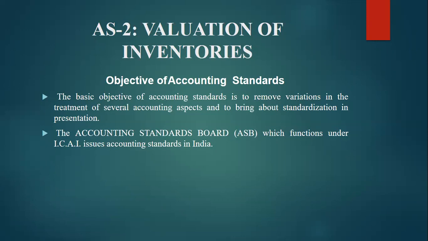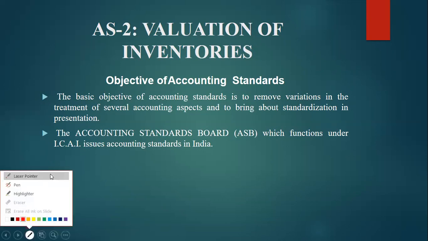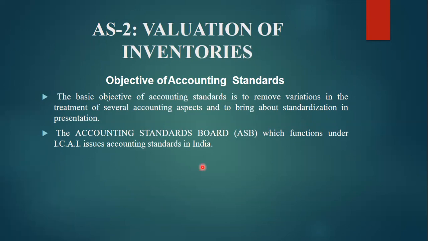So it is chaos, and the impact of that inventory record is on our financial statements also. The Accounting Standards Board, which functions under the ICAI, issued an accounting standard in India for inventory.